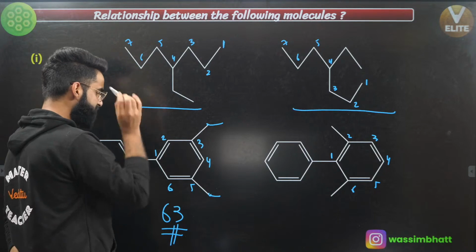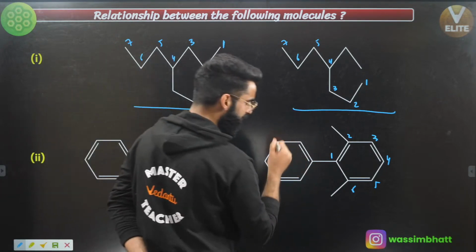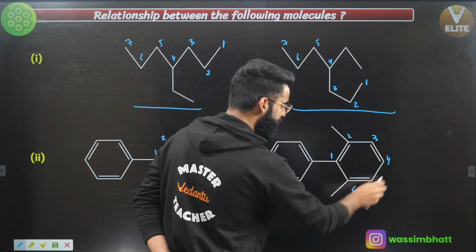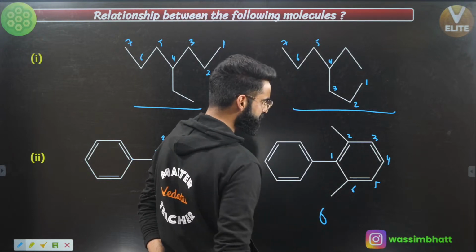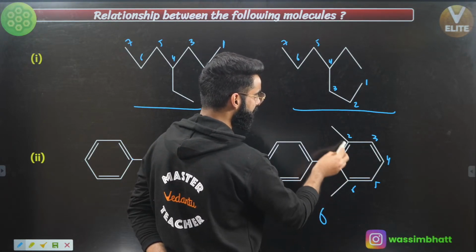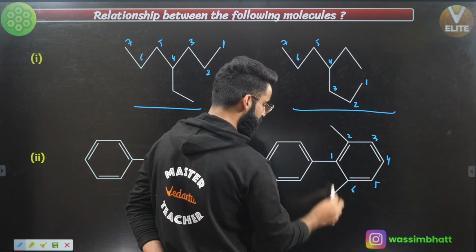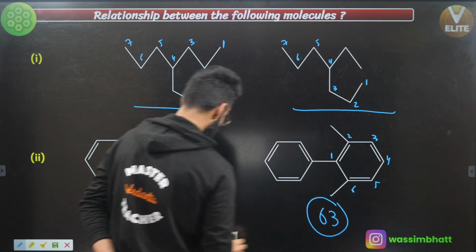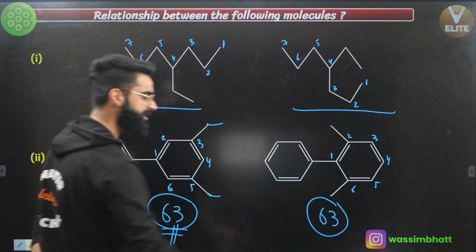This is one more substituent starting from carbon, 63. Similarly, if I check it over here, how many carbon atoms do we have in the ring? 6 carbon atoms. How many substituents are there starting from the carbon? This one, and this one. So again, it's 63. So the AB number for both the ones comes out to be same.